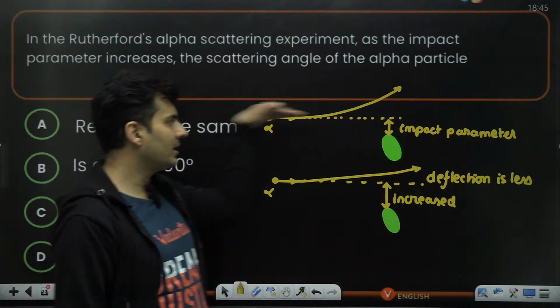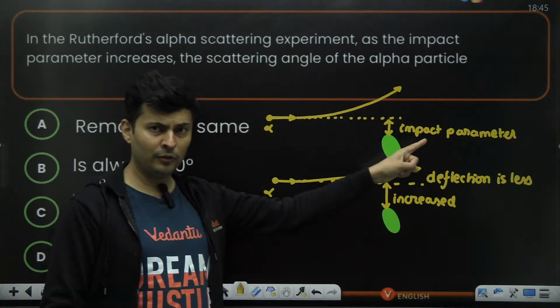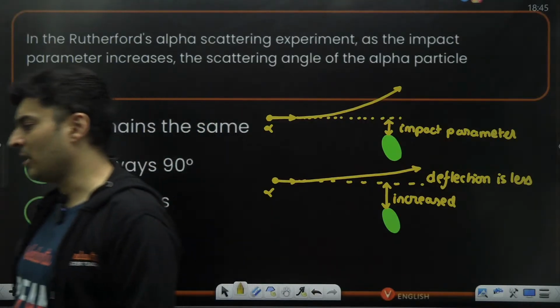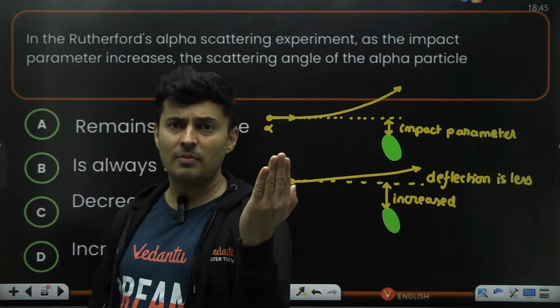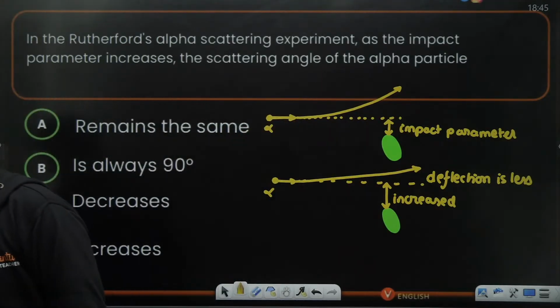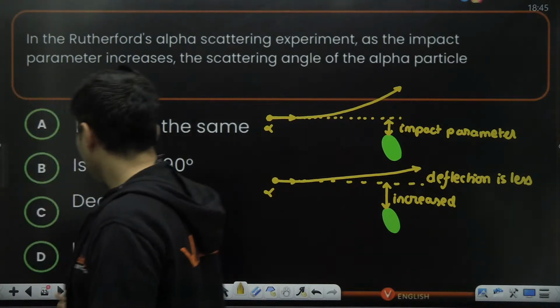So impact parameter is the distance between the line of projection and the nucleus. That's it. That is what the impact parameter is. If it is close, it will get repelled more. If it is far, it will not repel so much. So the deviations will be slightly less.